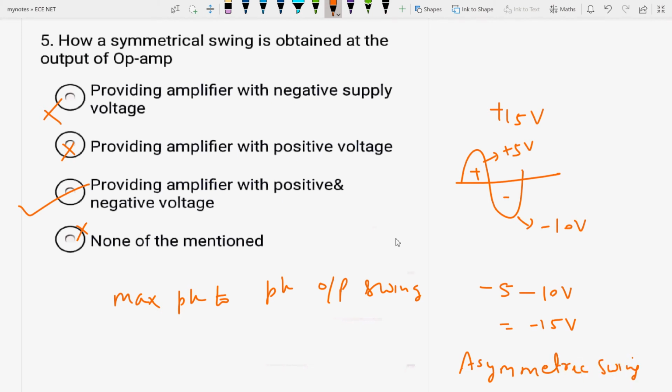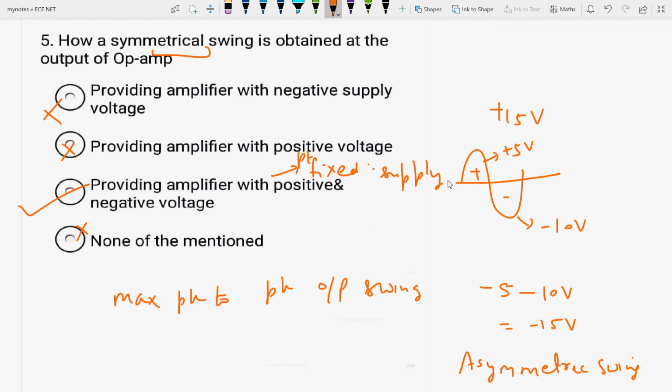To get symmetrical swing, in order to obtain both positive and negative supply voltage, a bias point fixed supply is required. That means where you are going to have a symmetrical swing with both positive and negative supply voltage, you have to use the bias point fixed supply.